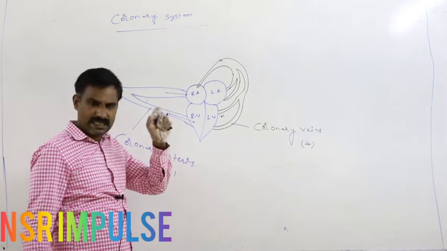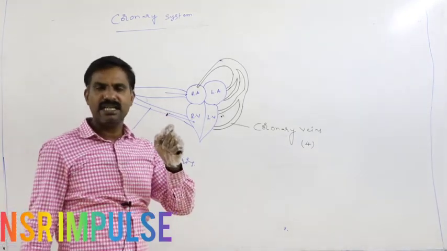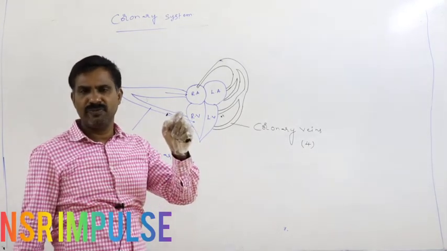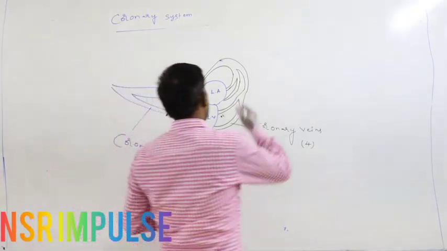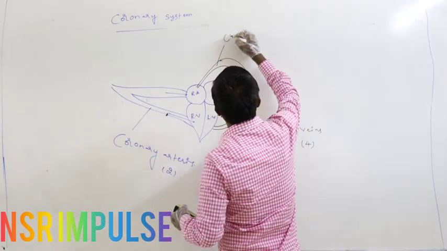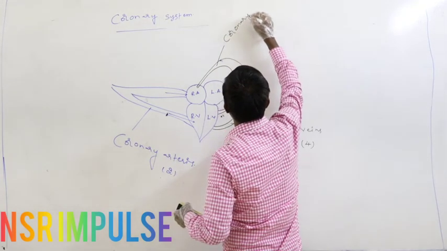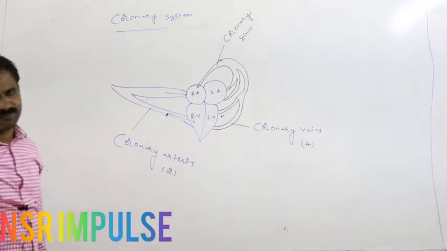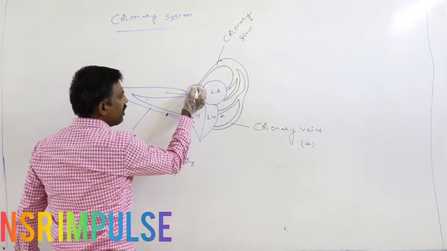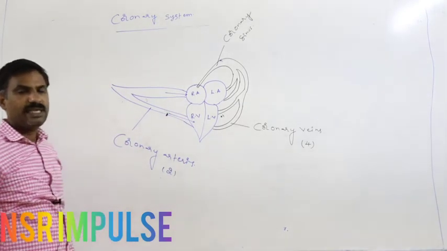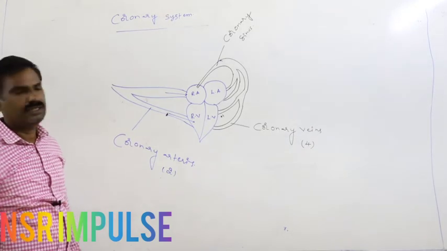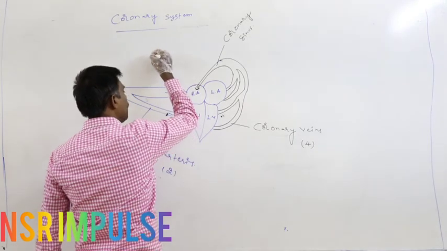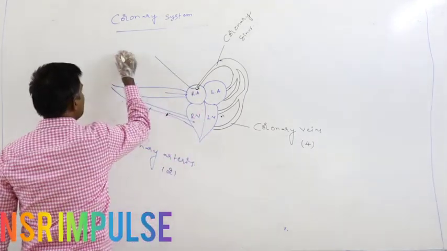Four coronary veins collect deoxygenated blood from the heart wall, and finally these four coronary veins unite and form the common blood vessel, the coronary sinus.